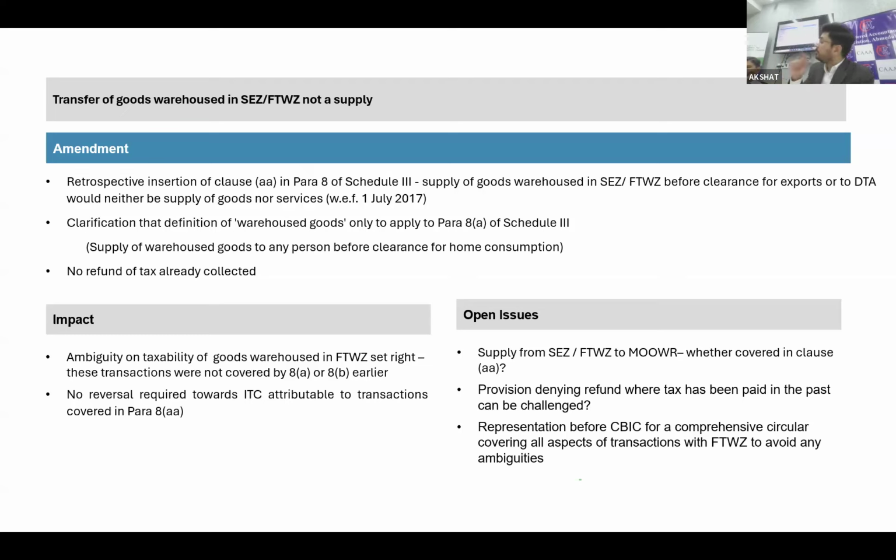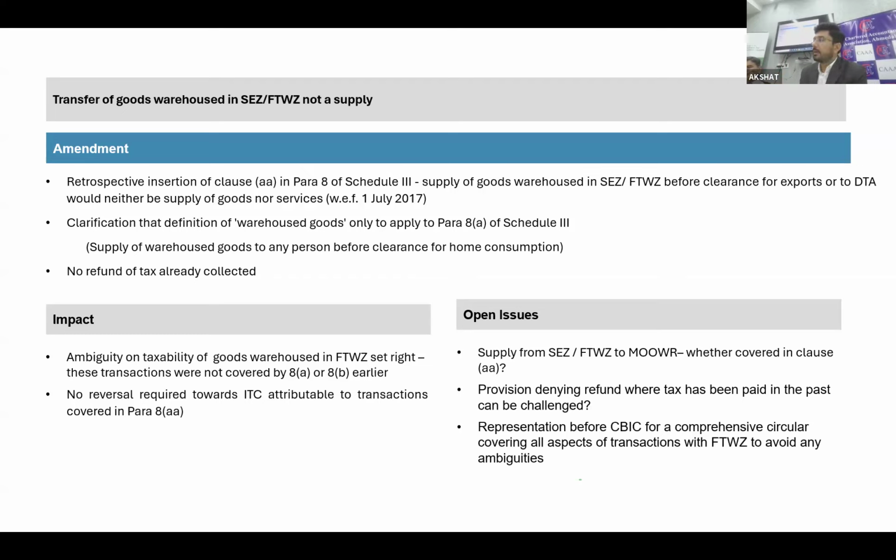But if you are storing the goods under SEZ and FTWZ, that is not directly covered by that provision. So there is a dilemma whether the exemption or the Schedule 3 benefit will be available to goods warehoused under SEZ or FTWZ or not. That is the question which everyone is facing. So now they have removed the anomaly.